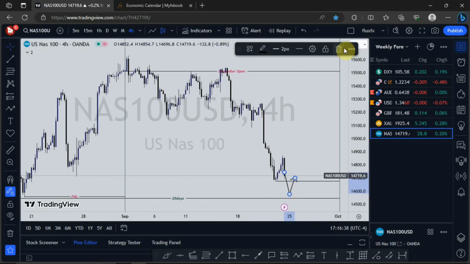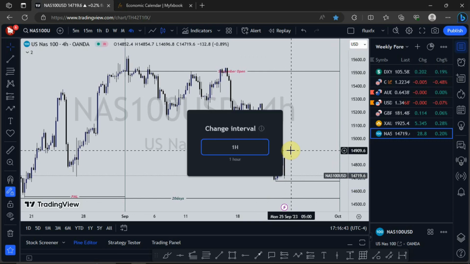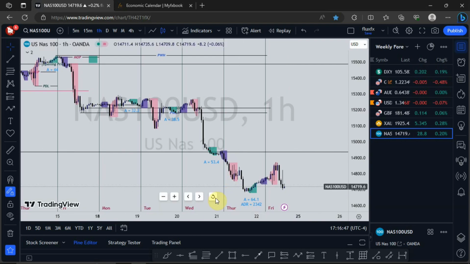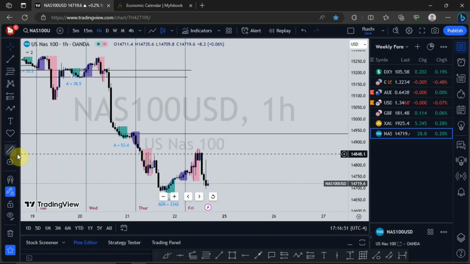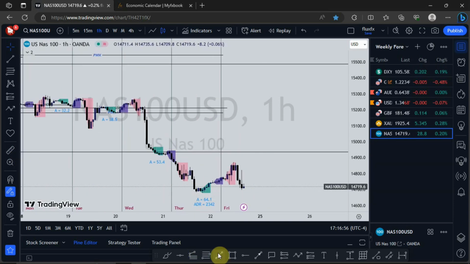So for Nasdaq, it's so clear. Nasdaq is very clear at the moment. All right, let's try to see if we can get some opportunities on the 1 hour. Yeah, so on the 1 hour too, your eyes should be glued to this low right here. So you can mark out this low.